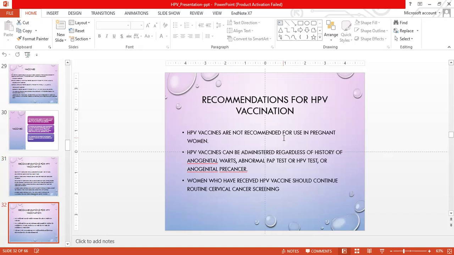HPV vaccines are not recommended for use in pregnant women. HPV vaccines can be administered regardless of a history of anogenital warts, abnormal Pap smears, HPV test results, or anogenital precancer. Women who have received the HPV vaccine should continue their routine cervical screening.